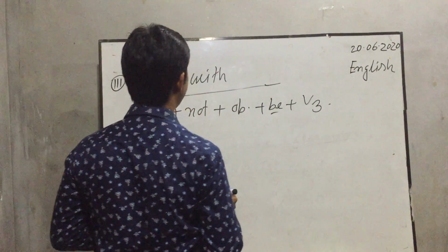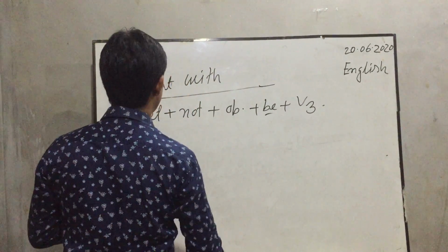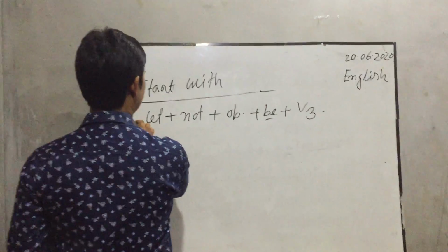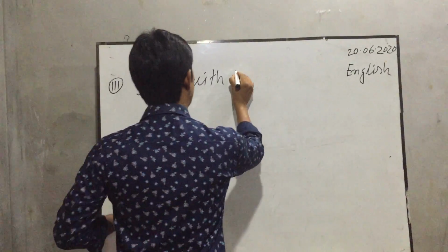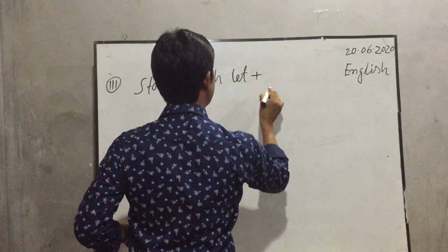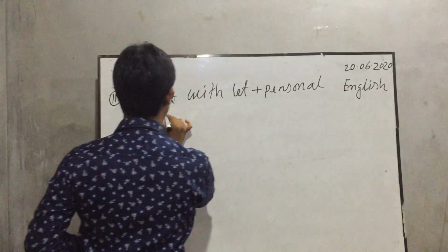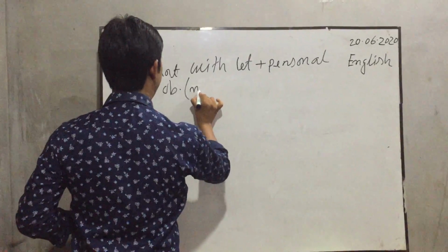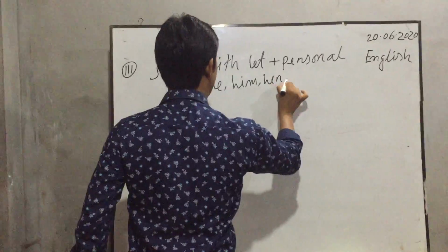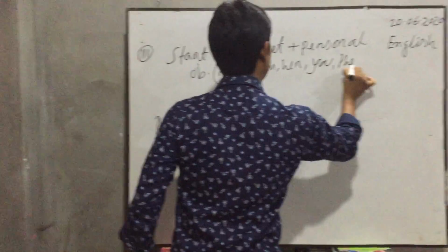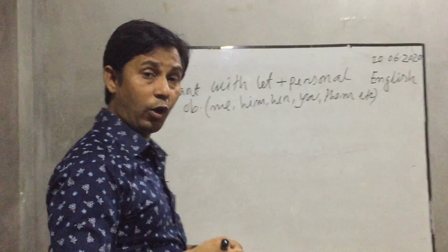Start with let plus personal object, that means me, him, her, you, them, etc. Okay, my dear students, follow the blackboard please.